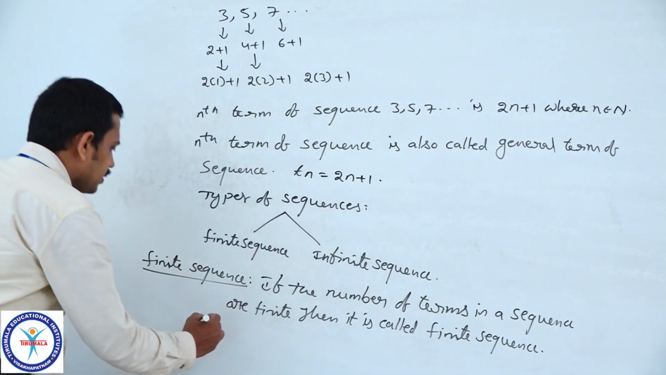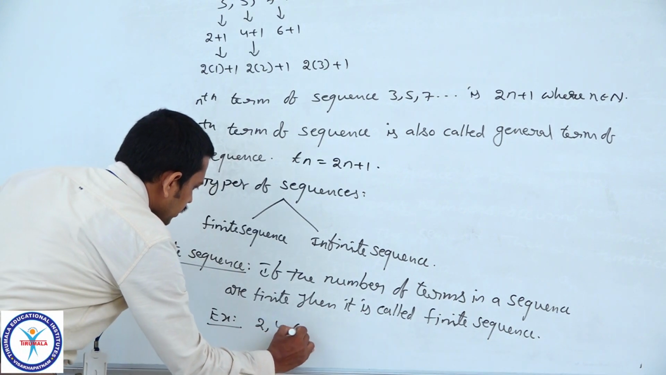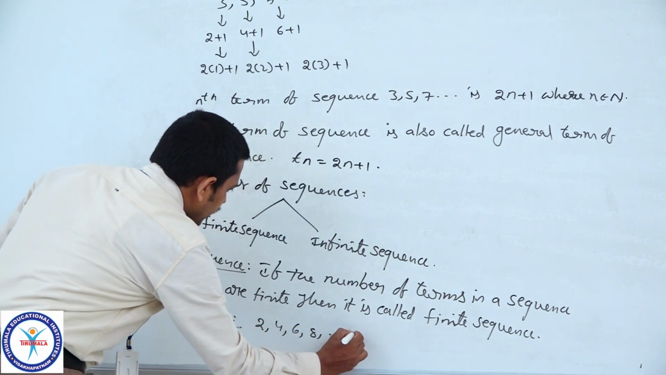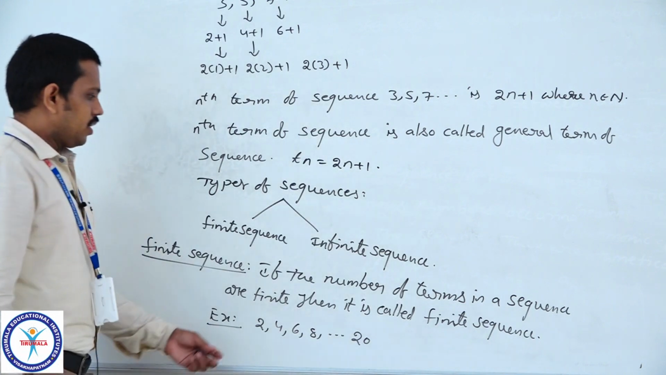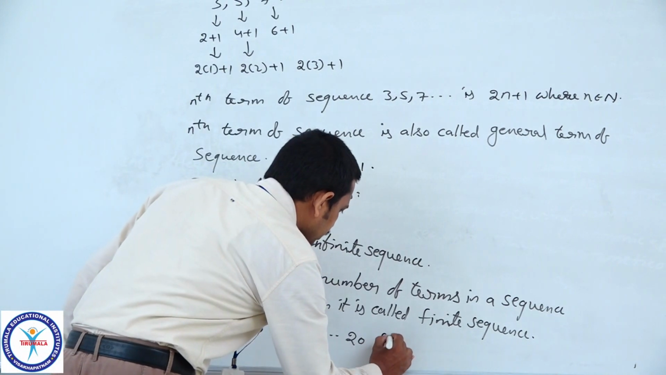Here the example is 2, 4, 6, 8 and so on up to 20. Here the number of terms are countable. So therefore it is a finite sequence.